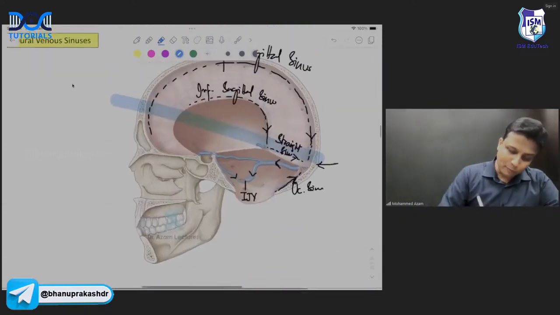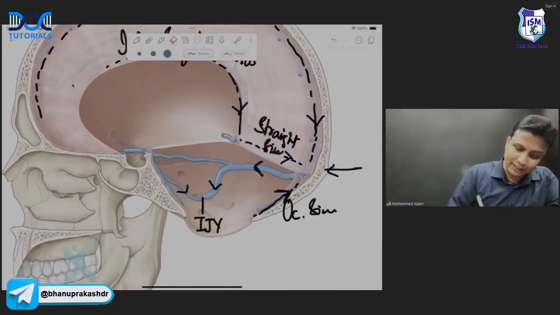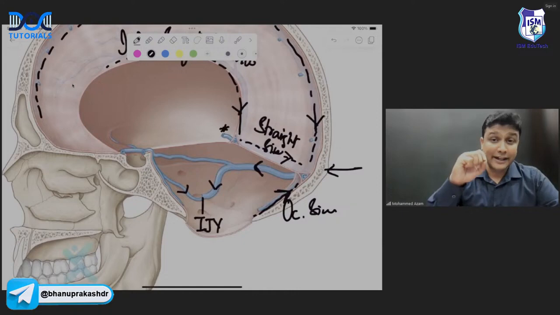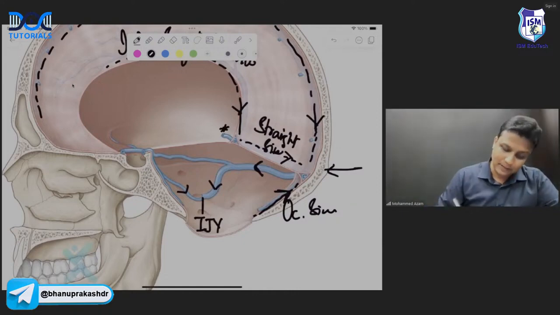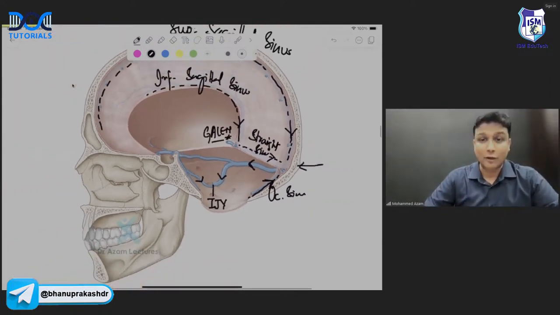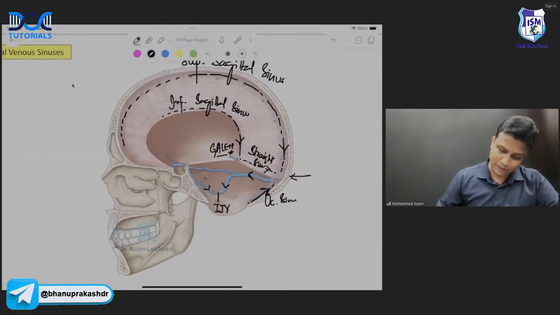Now, one more point I want you to remember here is this straight sinus is actually the continuation of this vein here. And that vein is known as the great cerebral vein of Galen, the vein of Galen. The vein of Galen will continue into the straight sinus. The vein of Galen, sir. Perfectly done. तो ये MCQs यहाँ पर cover हो चुके हैं सर.